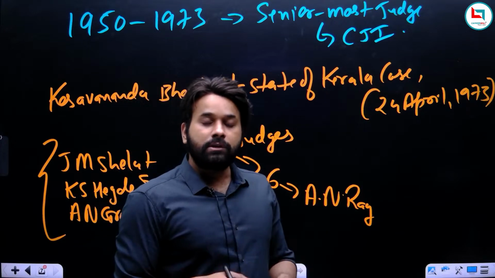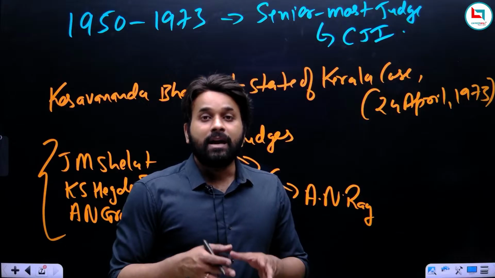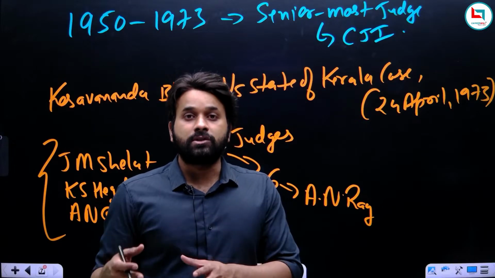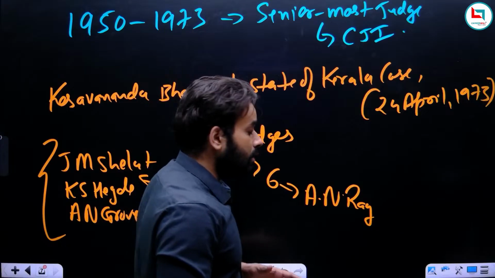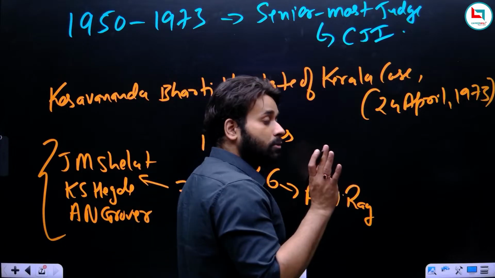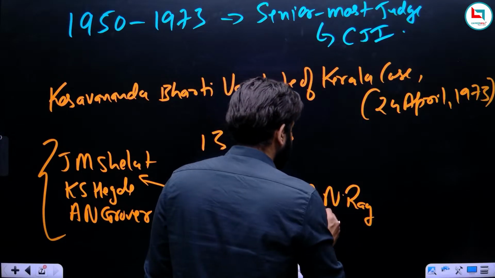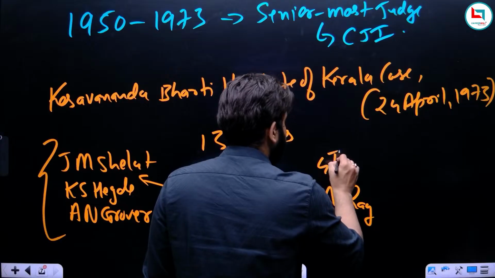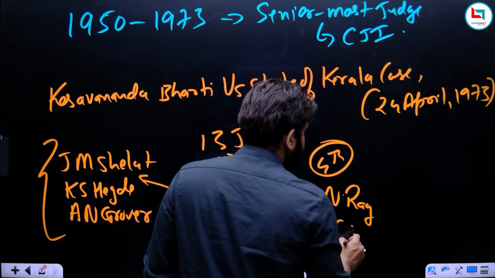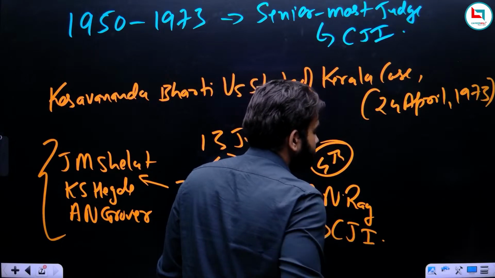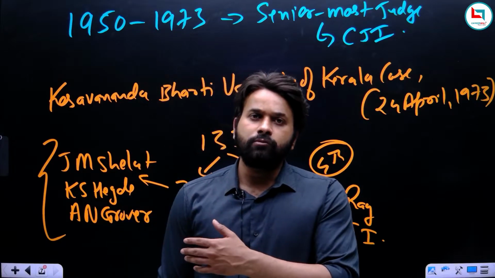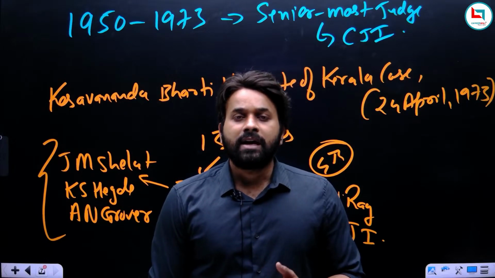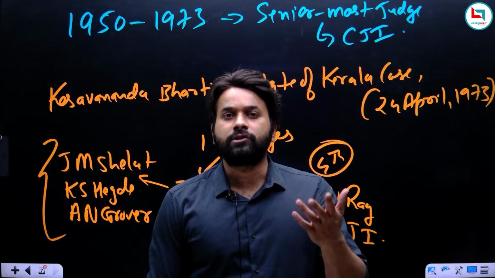So this was for the first time that the 4th senior most judge of the Supreme Court was appointed as the CJI. So Ajit Nath Ray, being 4th in the seniority, was appointed as the CJI. Okay. So what happened? Consequently, they resigned because it was a humiliation that their junior had been appointed as the Chief Justice of India.